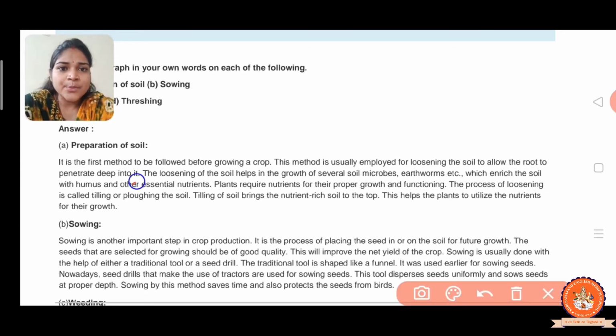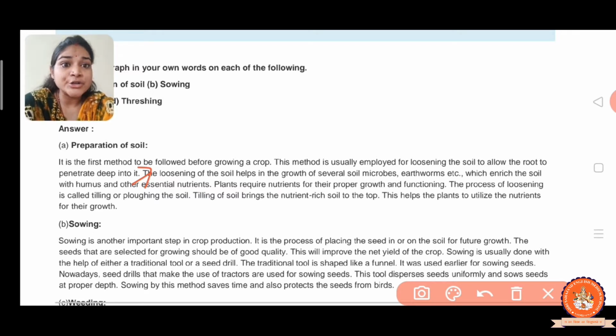Now the third point is that the loosening of soil helps in the growth of several soil microbes, earthworms, etc., which enrich the soil with humus and other essential nutrients.